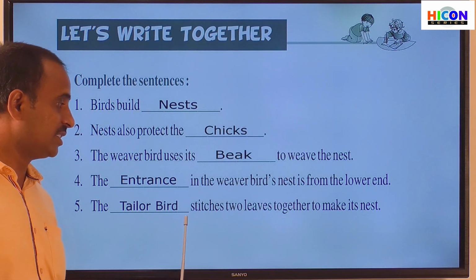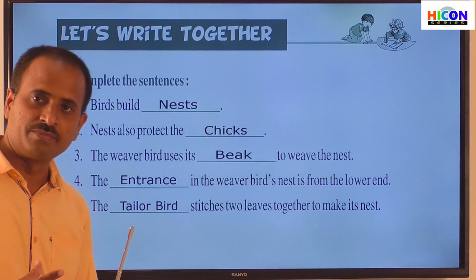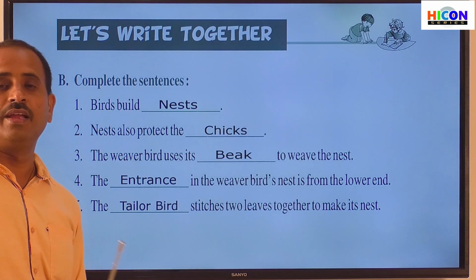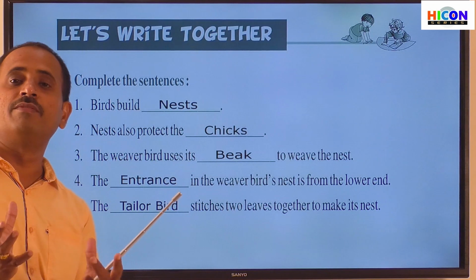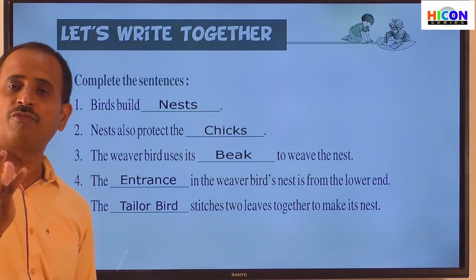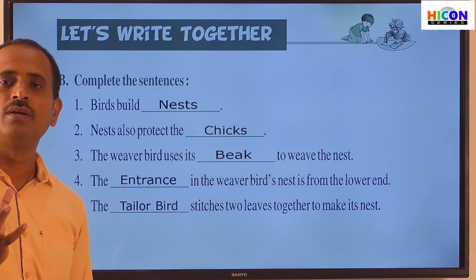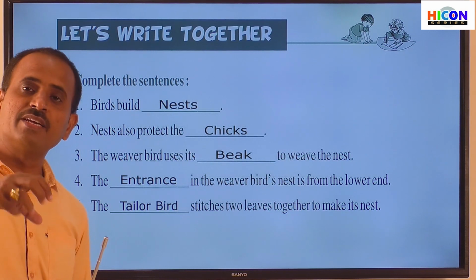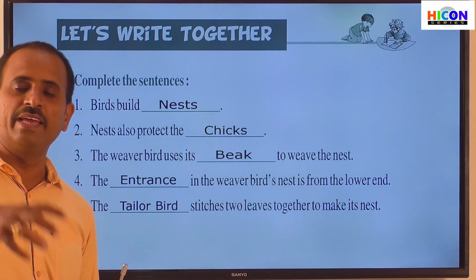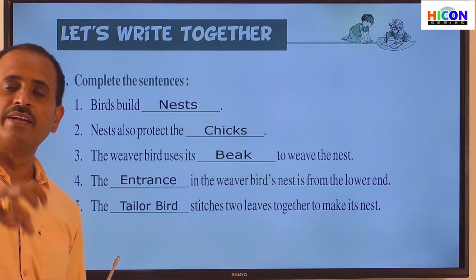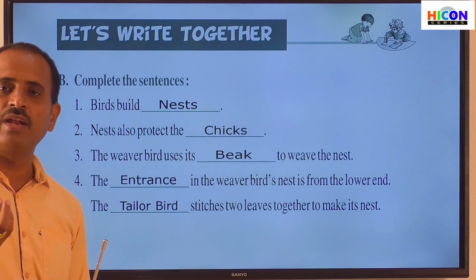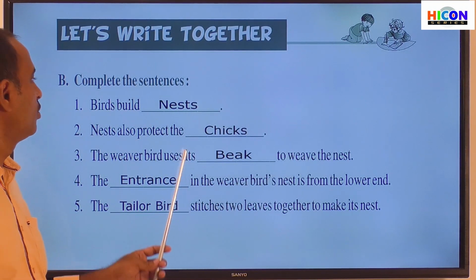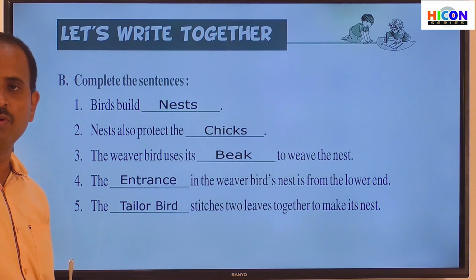They stitch the two leaves together with their beak by using thread or wool, and they fill the gap between the two leaves with soft fiber, soft wool or hair-like material to make the nest cozy. That means to make the nest comfortable to lay eggs, and comfortable for the small young birds. So children, these are the 5 sentences, and note down these 5 sentences in your notebook.